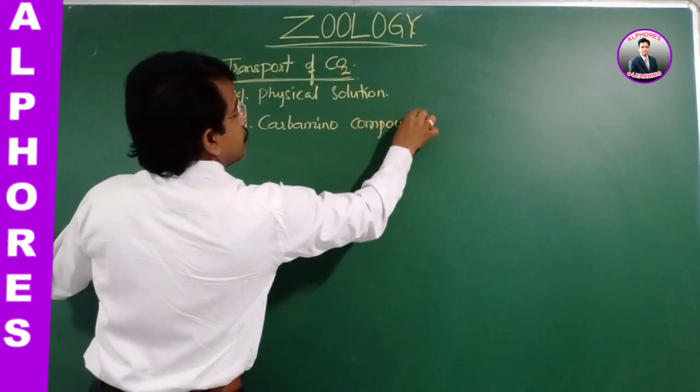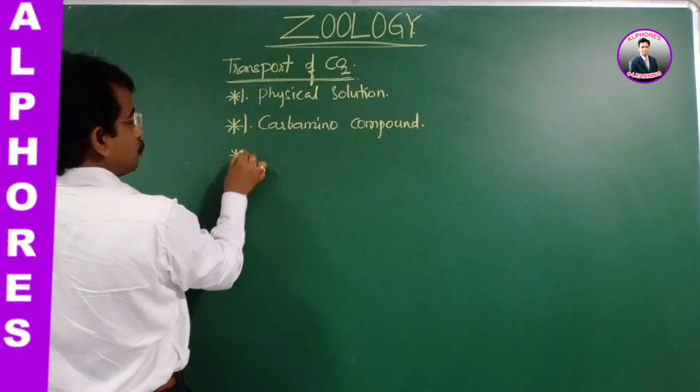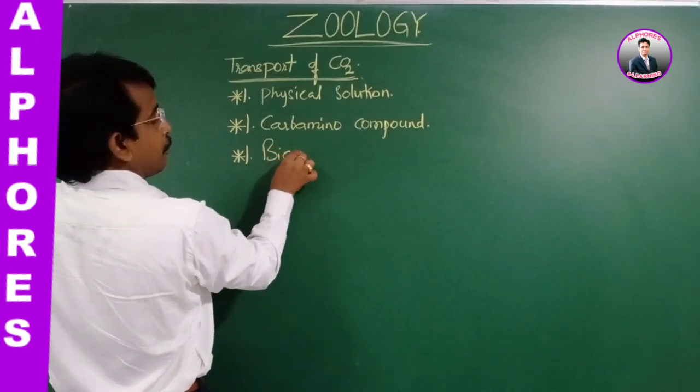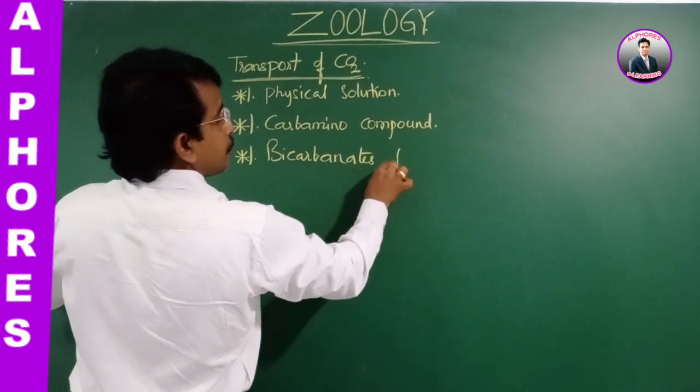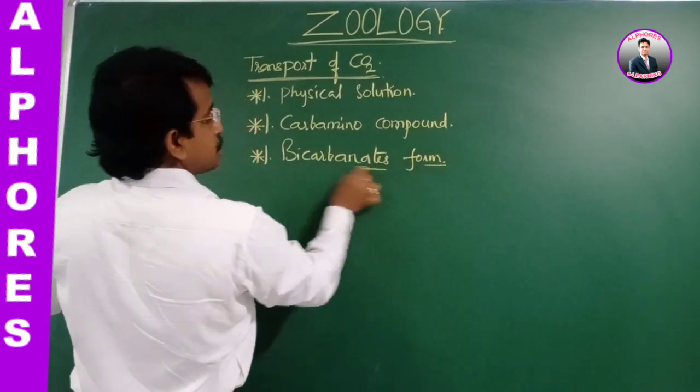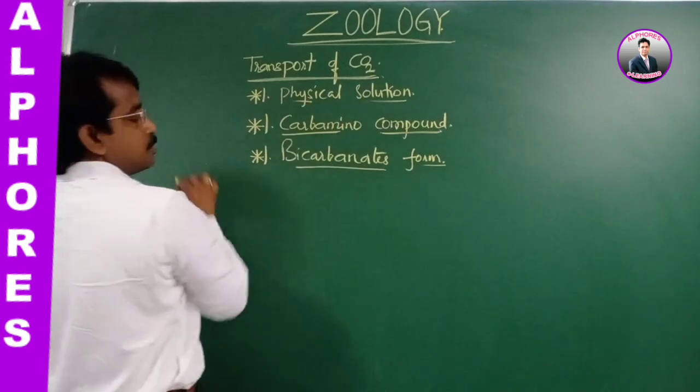Next, the third one is said to be bicarbonate form. So these are the three forms.